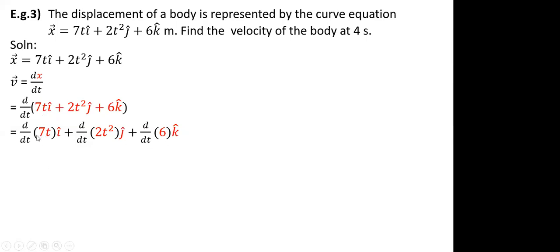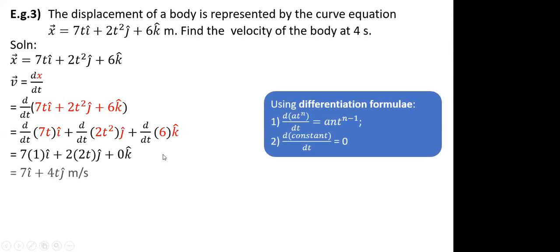When you differentiate 7t, you will get only 7 because t differentiation will become 1. For 2t square, the 2 stays as it is, and t square will become 2t, so the term will become 4t. And for 6, that will be 0. Means applying the formulas, you should get the answer as 7 i cap plus 4t j cap. Now this tells us that the velocity has a magnitude of 7 along x-axis and a magnitude of 4t, which is a changing function, along y-axis. So if they ask you to find the velocity at 4 seconds, that means at 4 seconds the velocity vector should be 7 i cap plus 16 j cap.